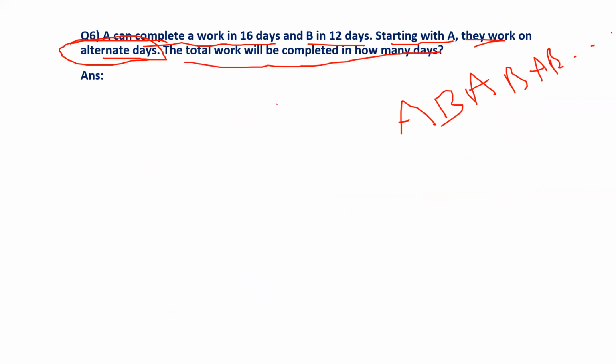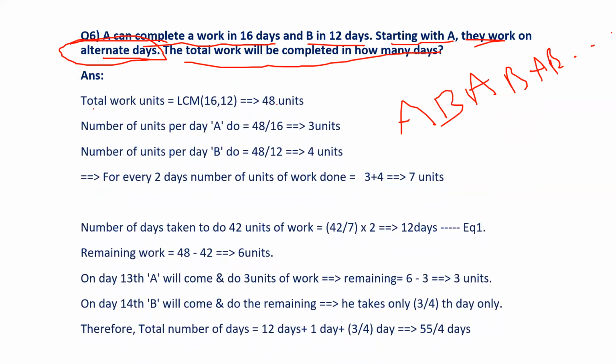Now see how to do that. First, you need to compute how much work needs to be done. Means 16 and 12, right? Total units of work is how much? LCM of 16, 12 means 48. Total work to be done is 48 units. And per day, how many units of work will A do? 48 by 16 means 3 units.